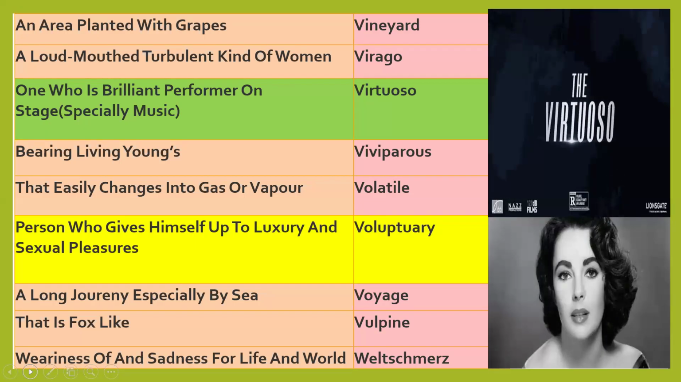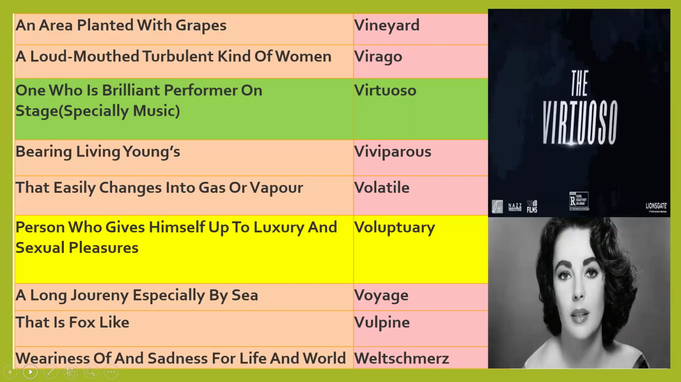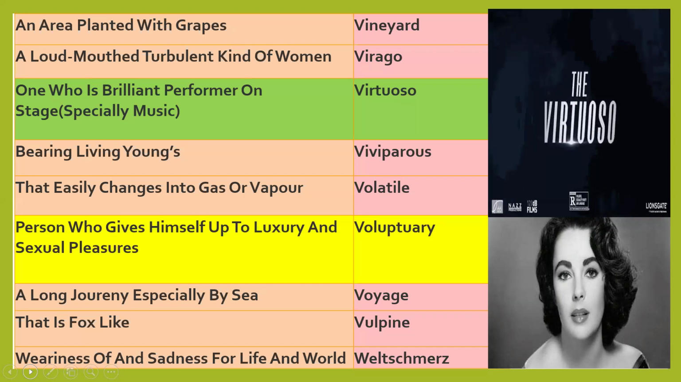Viviparous. Volatile means vanish, that easily changes into gas or vapor. Volatile. You can use it in a sentence also: my friend will volatile if I ask money from him. It means he will disappear. Volatile. And the meaning of volatile in chemistry is to easily change into gas or vapor. Otherwise, volatile means vanish, disappear. Voluptuary. Person who gives himself up to luxury and sexual pleasures.